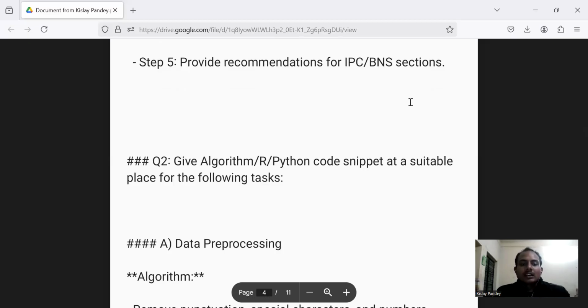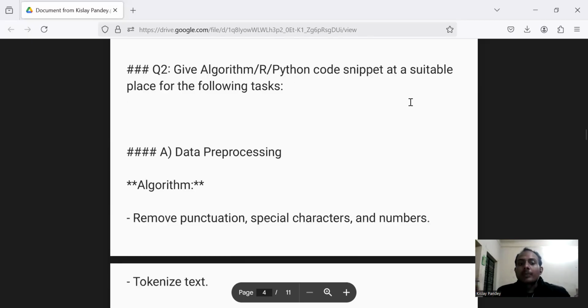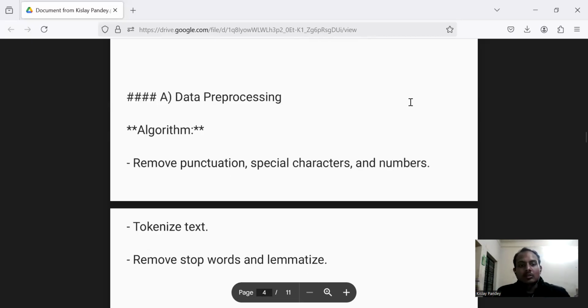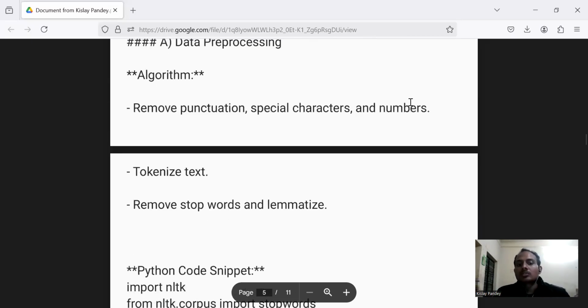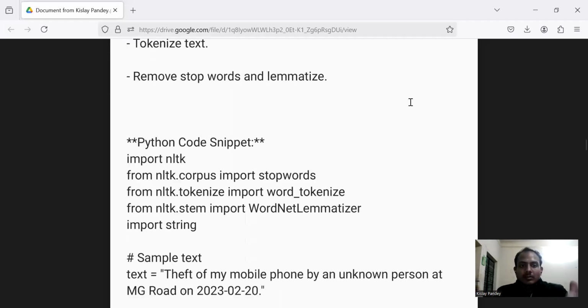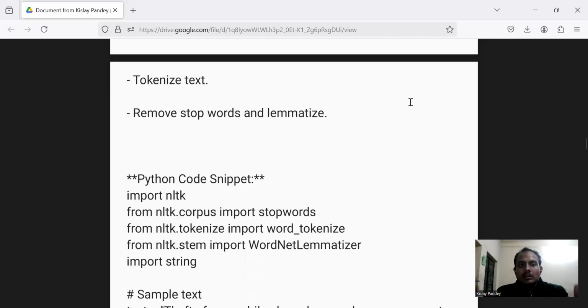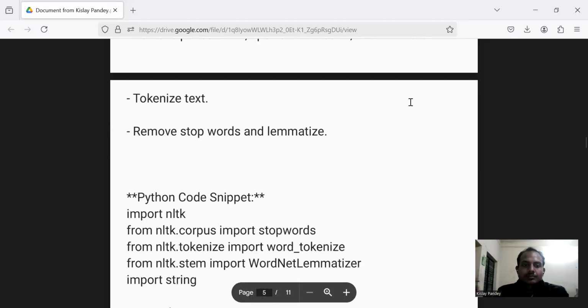A. Data preprocessing. The algorithm will be to remove punctuation, special characters, and numbers. Then tokenize text, and then the third step is to remove the stop words and lemmatize. Python code snippet: look at your screen and you will see the Python code which I am going to run for the process of data preprocessing.